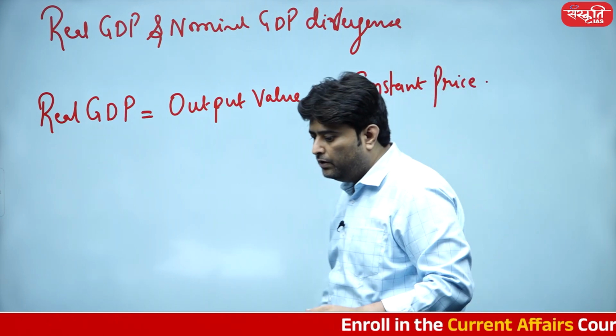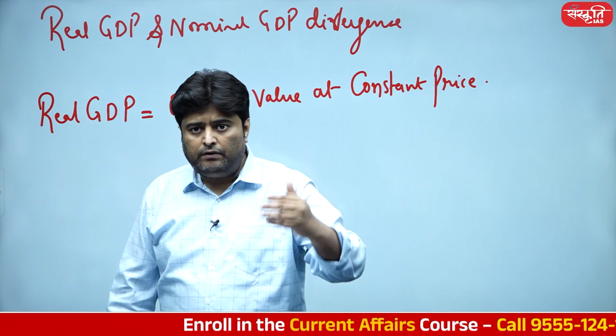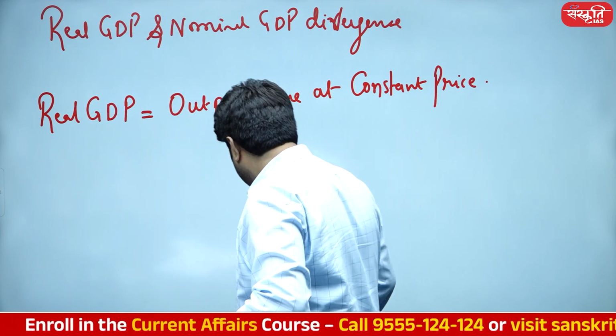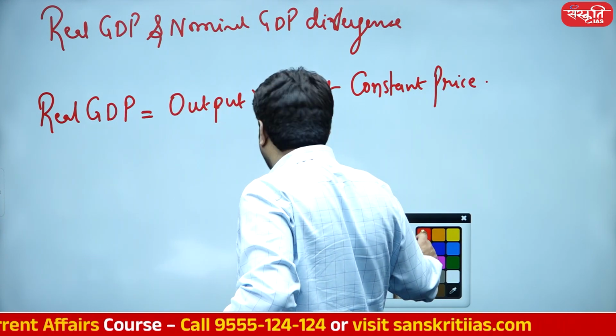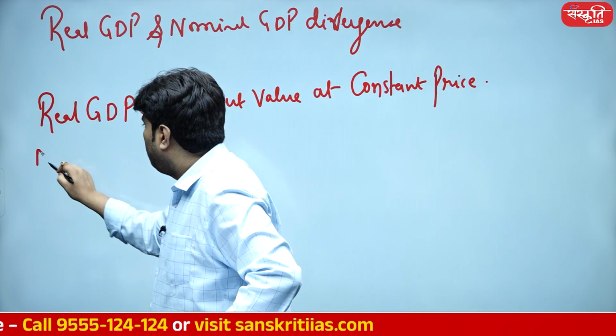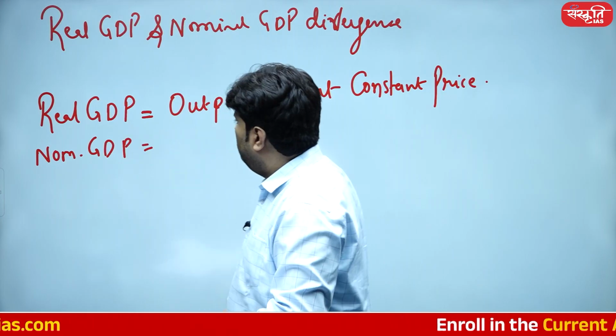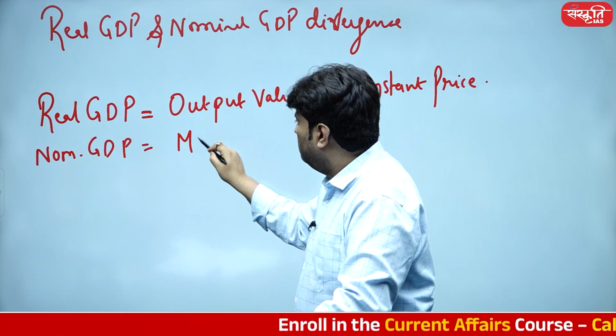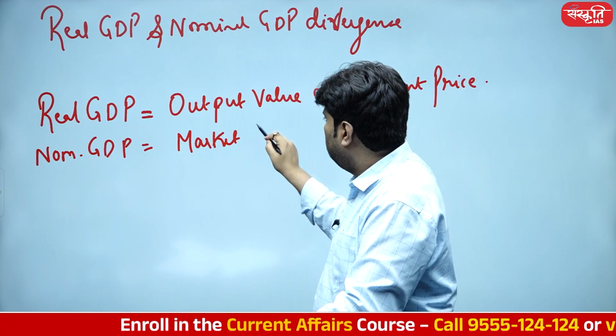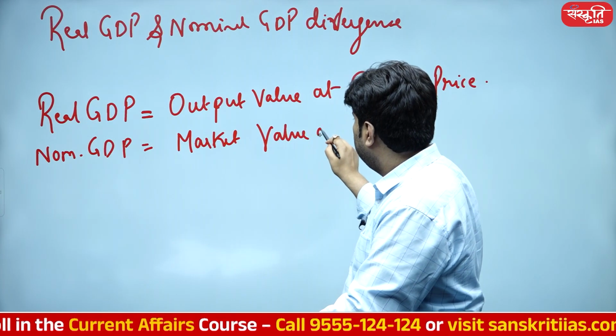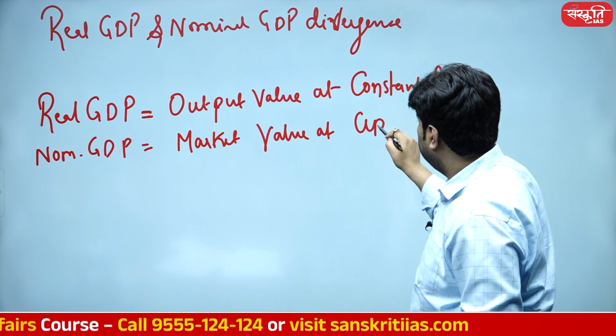Isn't it? Output value at constant price. And what do we mean by nominal GDP? Nominal GDP is output value or market value at current price.